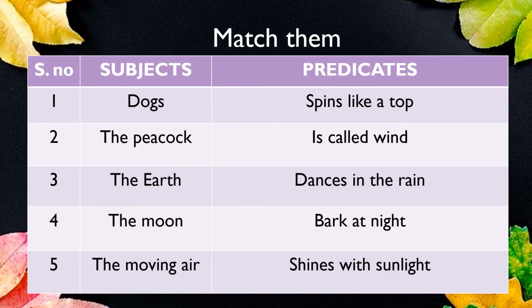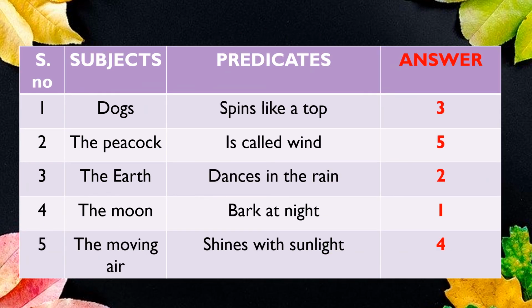Here I have given you a small table. Try to match these sentences. A small exercise for you to brush up what you have learned till now. You can do it, children? Yes. Do it. Students, I have provided you the answers here. Very good. So did you all follow the lesson carefully? And let us go with another topic next time. Thank you.